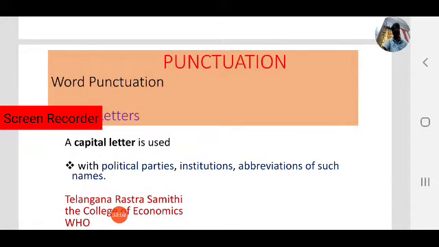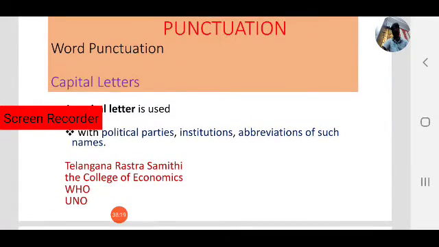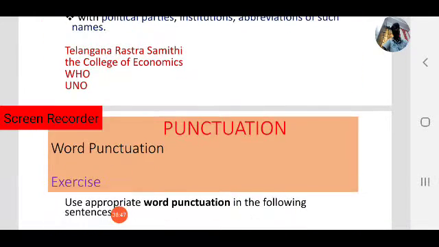In those cases also we use capital letters: political parties, institutions, abbreviations of such names. Let us see these examples. Telangana Rashtra Samiti, TRS, capital letters. The College of Economics, that is an institution name. WHO, abbreviation, World Health Organization. UNO, United Nations Organization, abbreviations. In those cases we use capital letters.